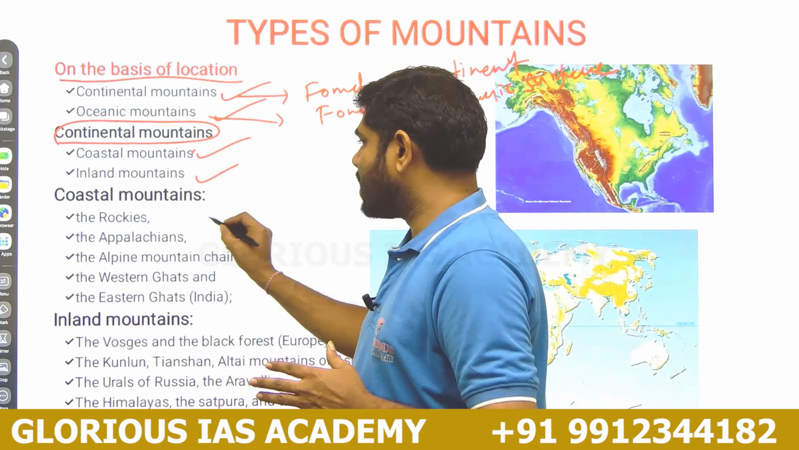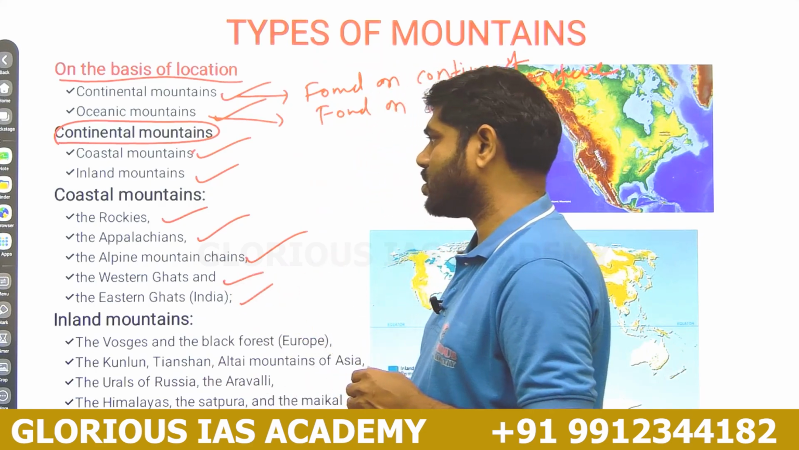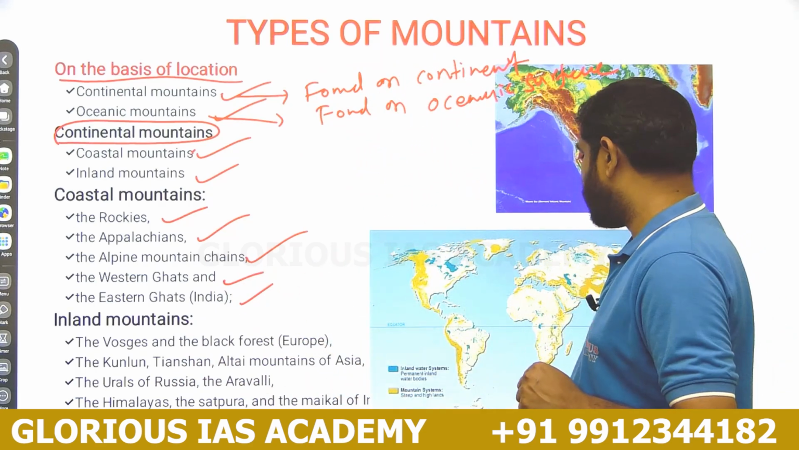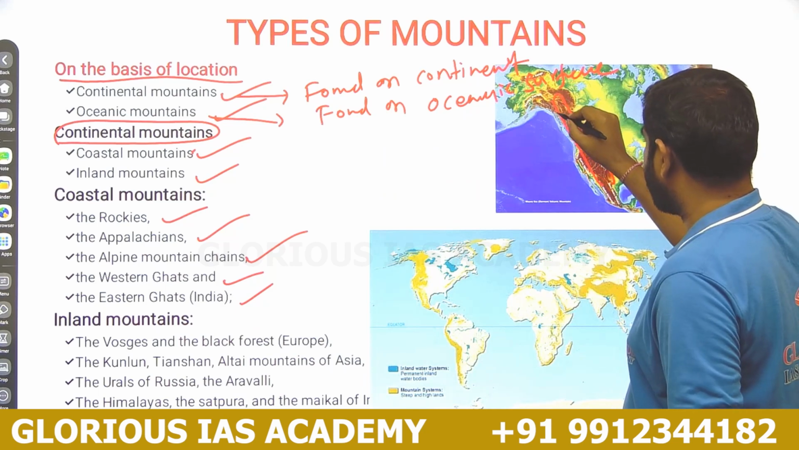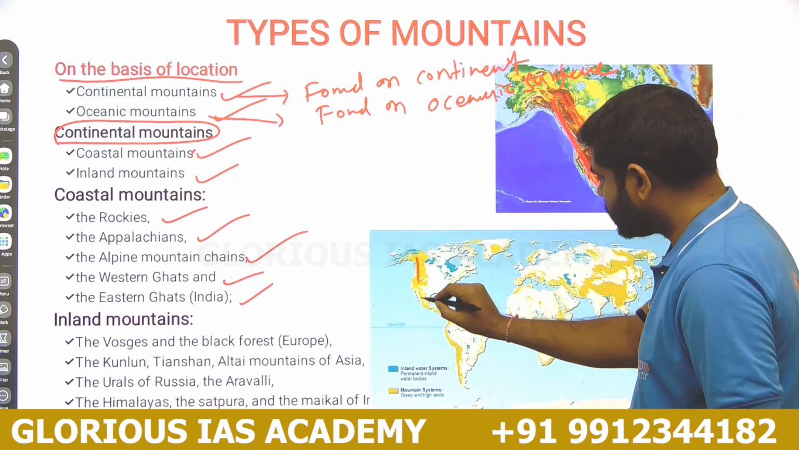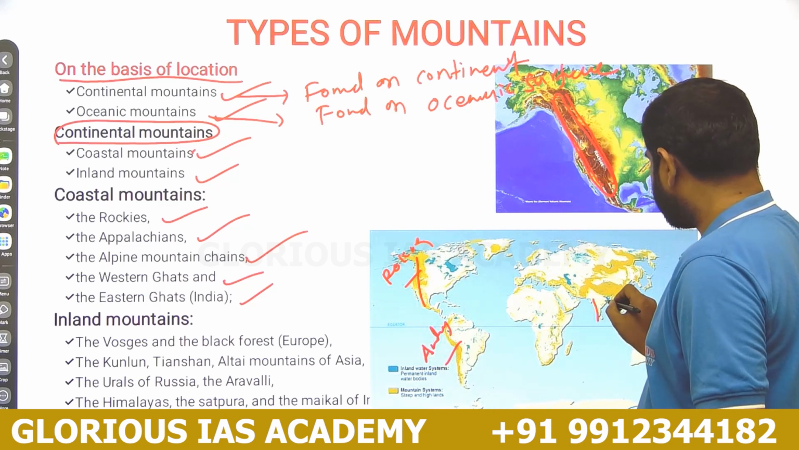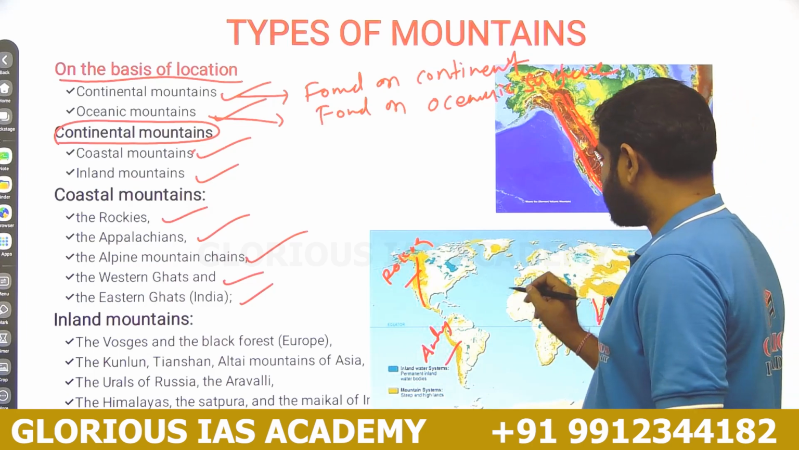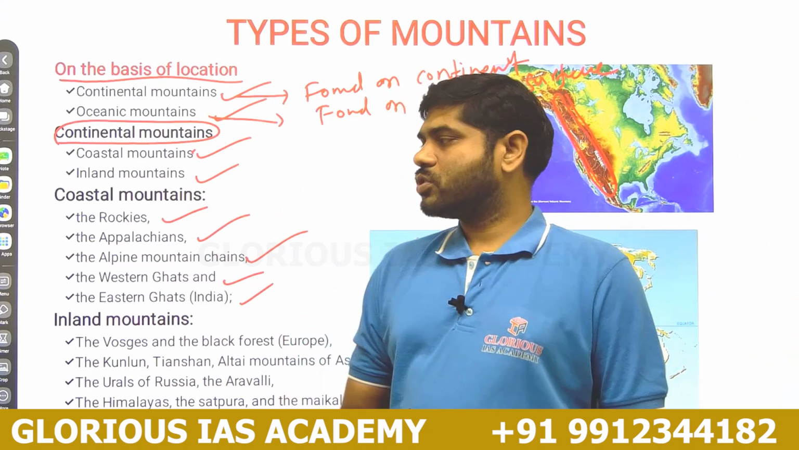As well as the Rockies, the Appalachian mountains, Alpine mountains, Western Ghats and Eastern Ghats are the best examples for the coastal mountains. If you see the map, these are the Rocky ranges, these are the Andes, and Western Ghats, Eastern Ghats. These are the Appalachian mountains. These are the best examples for the coastal mountains.